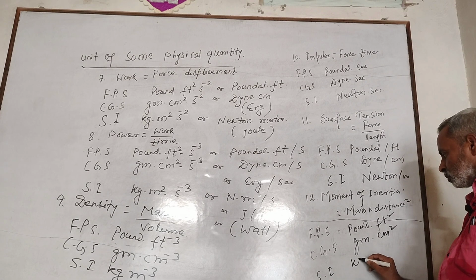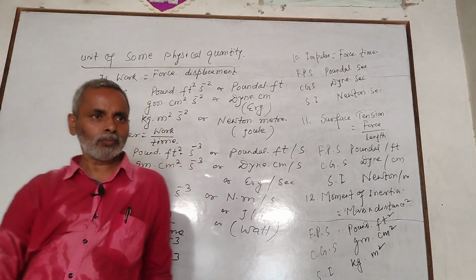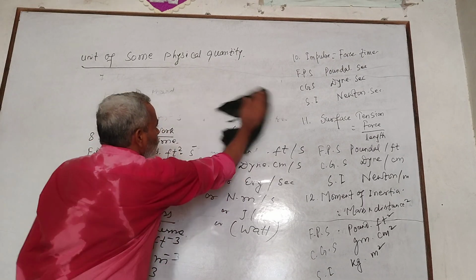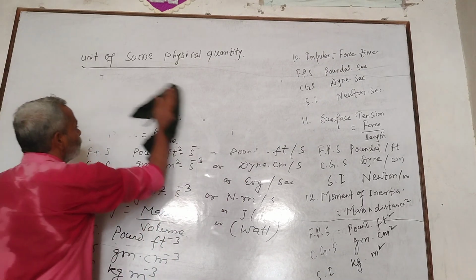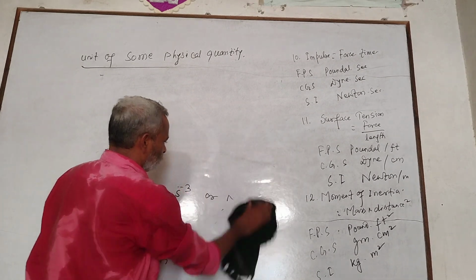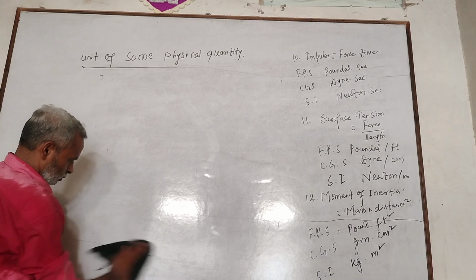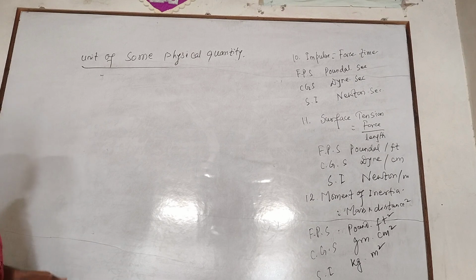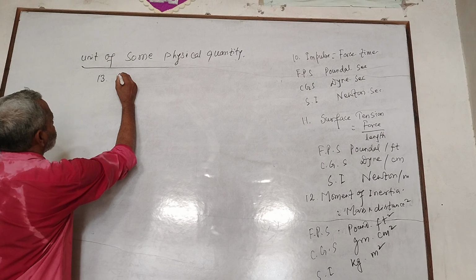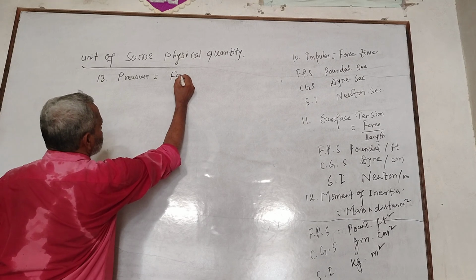Next, 13, pressure, force by area. In FPS, unit of force is Poundal per feet square. In CGS, dyne per cm square. And in SI, Newton per meter square. It is called Pascal.